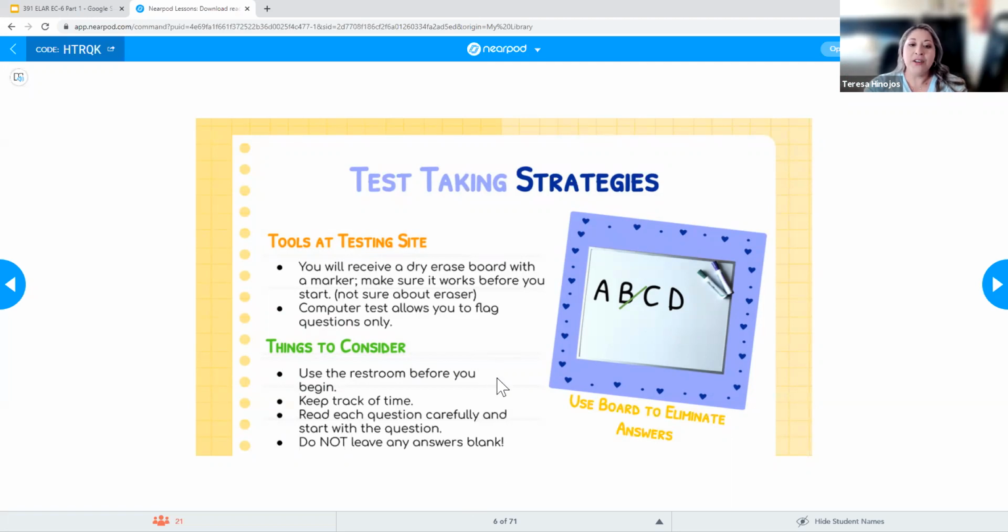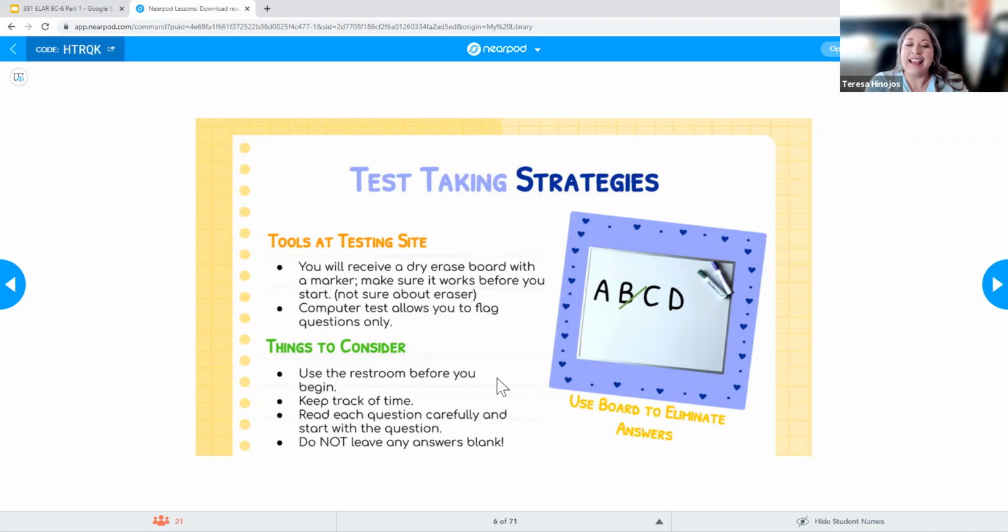So, some things to consider, based on people that have tested and things that they've told me, like, oh, I should have done this or I should have done that. Try to make sure you use the restroom before you begin, because when you go into the testing site, and I'm sure this happened with Thea as well, they're practically going to strip search you, right? They're going to make sure that you're not bringing anything illegal into the testing site. They're going to check all of you. You have to check in your bags, your phones, all that stuff.